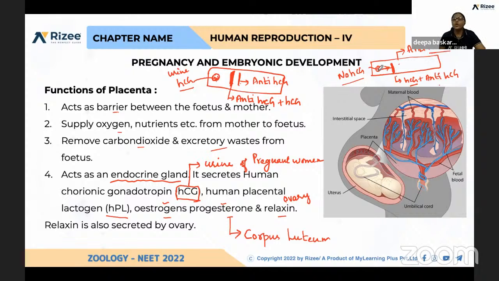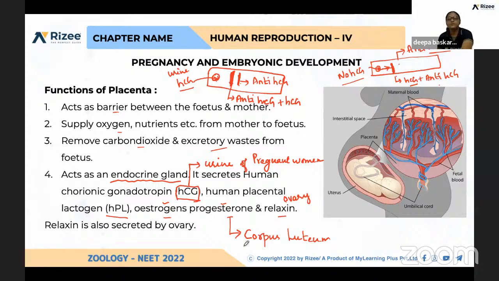Okay, so if the urine has HCG, that will produce color like this. In the presence of pregnancy, we'll be getting two lines, and in the absence of pregnancy, you will get only one line. Are you getting it? Yes, ma'am. Yeah, that's all. So in this way, we can identify the pregnancy.